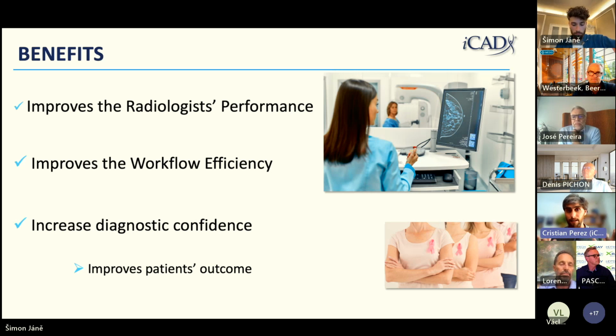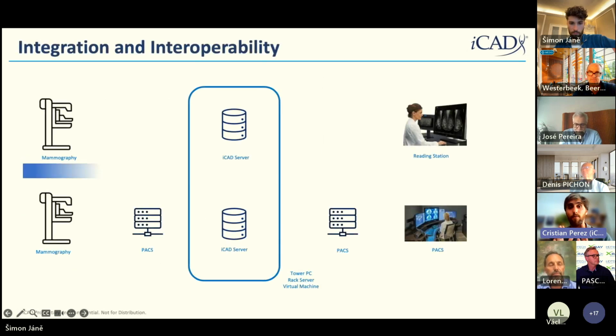They can see complicated cases early in the morning. And we increase the diagnostic confidence. So we are making sure that the radiologists are more confident.